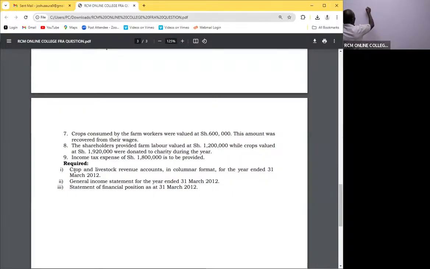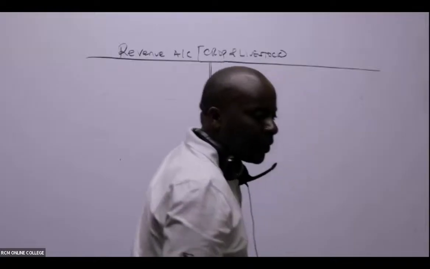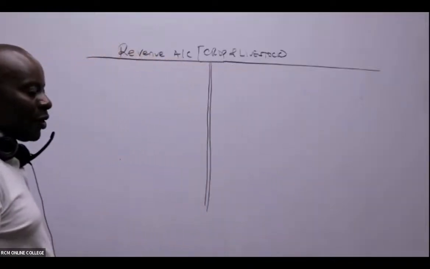So we have here the revenue account, crop and livestock. For those of you who have rulers, ensure that you use them very well. So we have our revenue account for crop and livestock.